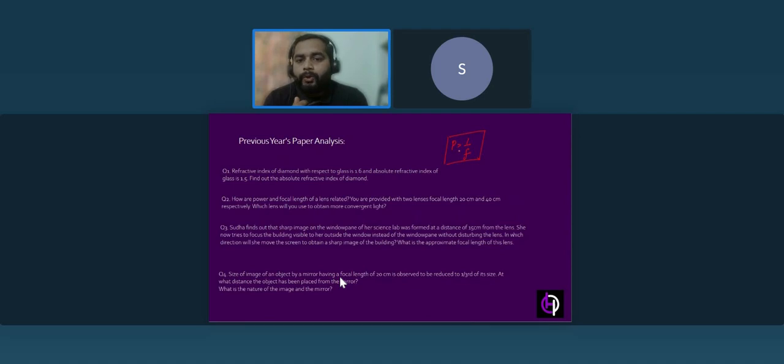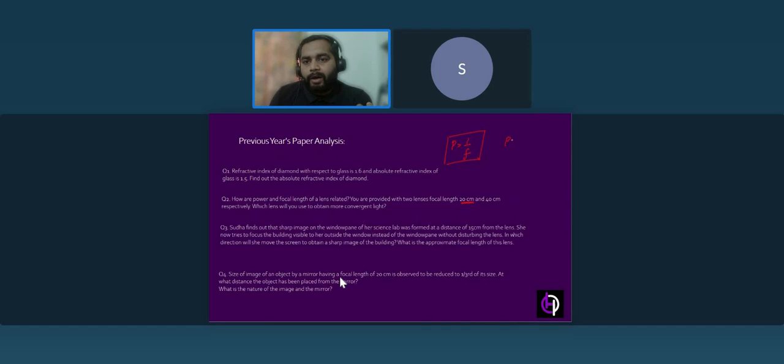Now, you are provided with two lenses, of focal length 20 centimeter and 40 centimeter respectively. Which lens will you use to obtain more convergent light? If you want more convergence, you have to use a lens which has more power, isn't it? And we know that power and focal length have an inverse relation. So if we have a smaller focal length, then there will be more power. So we'll use the 20 centimeter focal length lens to get more convergent light.